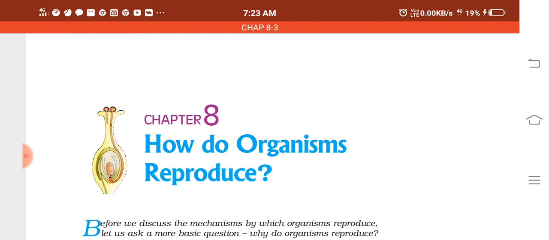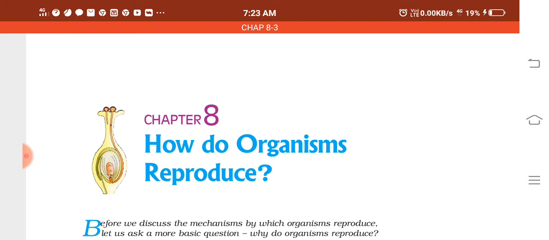Once the lady becomes pregnant, what will happen? The menstrual cycle stops. The fertilized egg will get embedded in the walls of the uterus and start growing. Understood? So this is the menstrual cycle.